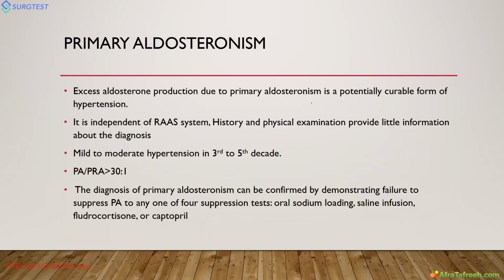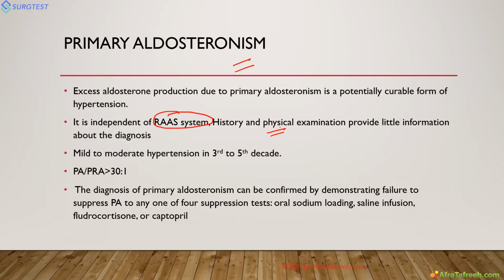Then, which we already discussed, is primary aldosteronism. Primary aldosteronism, we all know, is independent of the RAS system. Aldosterone is secreted by a tumor. So excess aldosterone is independent of the RAS system. In history and physical examination there won't be any specific things. The patient will be normal, not obese, no pointers like Cushing syndrome, and no striae. So the main thing is we have a high index of clinical suspicion.